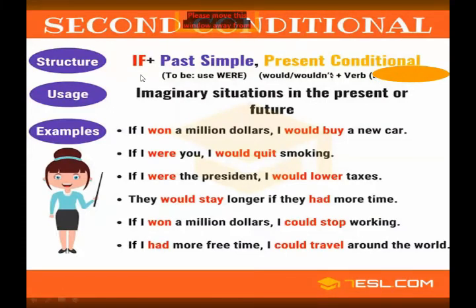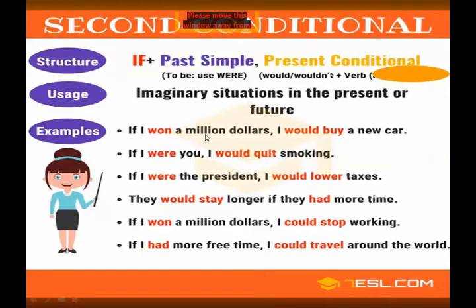Understand, students? How do we construct the second conditional sentence? First of all, we write if, then past simple tense. You all know very well, I explained to you earlier what past simple tense is. We use past simple tense, and then in the result clause we use would and the verb. It is called present conditional. Okay, let's see an example of a second conditional sentence.